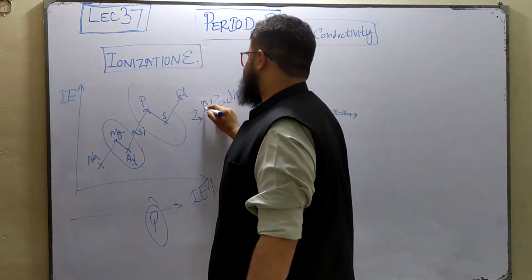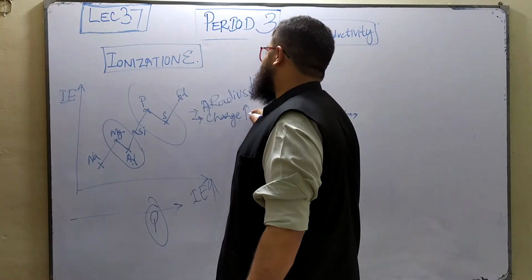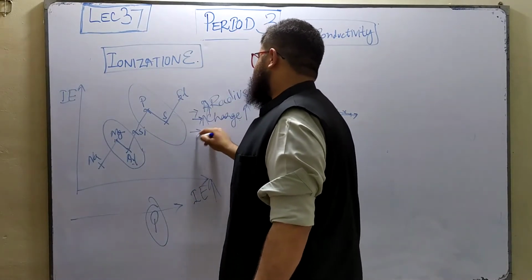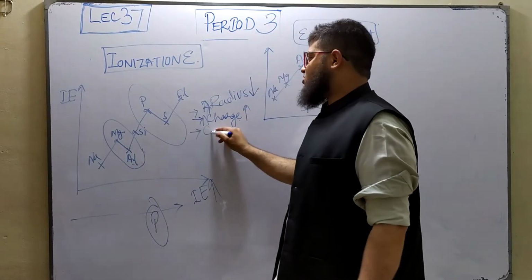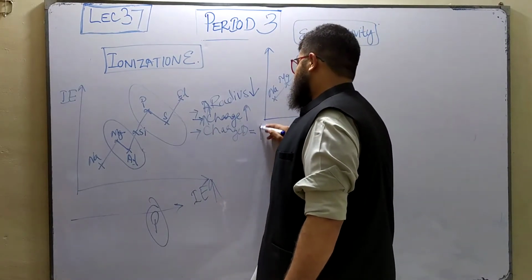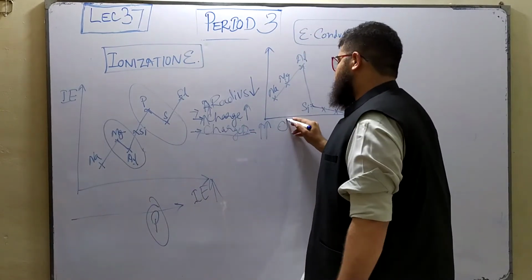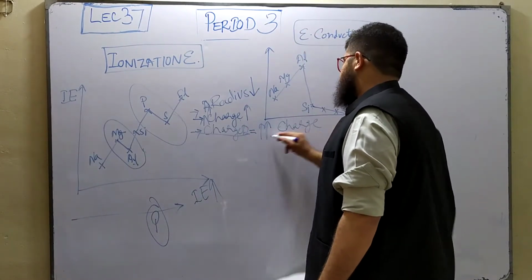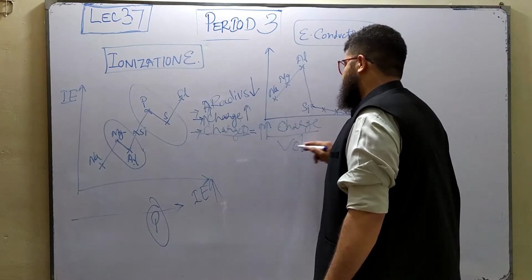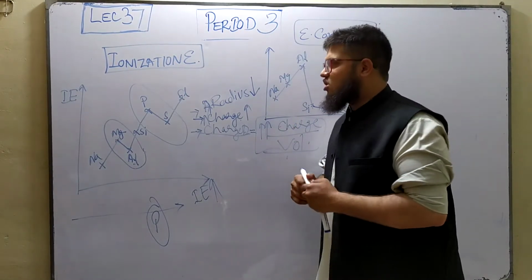Then if the atomic radius is decreasing, what's happening to the charge? The charge is increasing, the nuclear charge, I should rather say. So if this is happening, what's happening to the charge density? The charge density is increasing as well, because what is charge density? Remember, charge density is the charge per unit volume, meaning charge divided by radius. You could think of it that way, but it is charge per unit volume, okay?